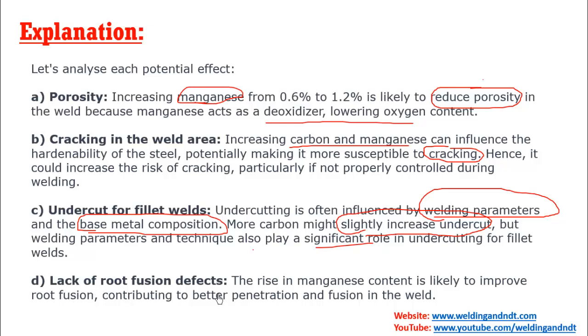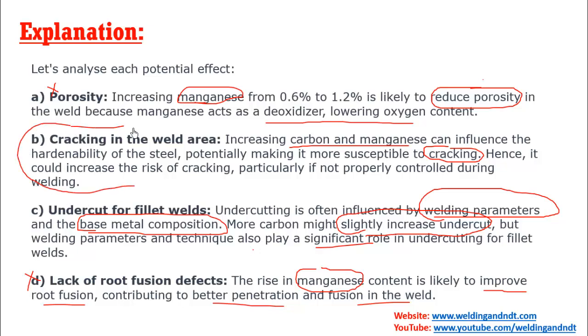Now we'll look at the fourth option, which is lack of root fusion defect. Friends, an increase in manganese improves the root fusion. If you increase manganese in steel, that will improve the root fusion and provide better penetration and fusion in the weld. So our first option, porosity, will not be increased, so this will not be the correct answer. The last option, root fusion, will also not occur. So between option B and option C, the most appropriate answer is option B.